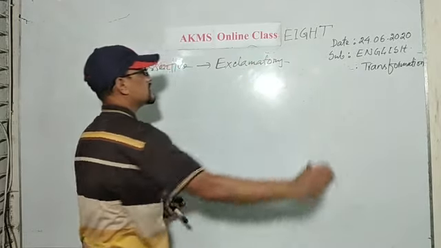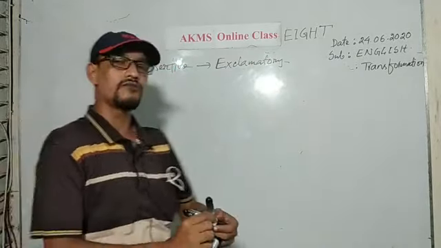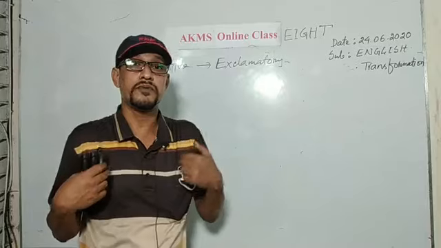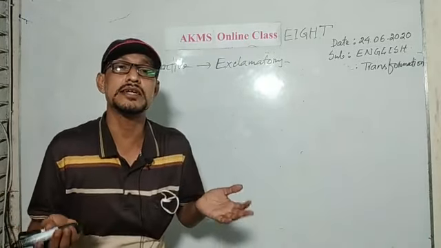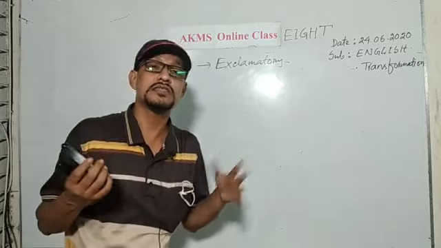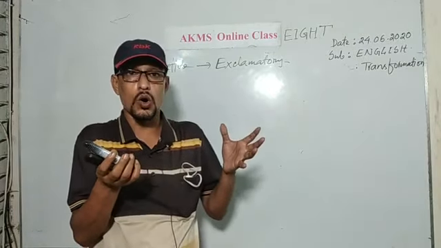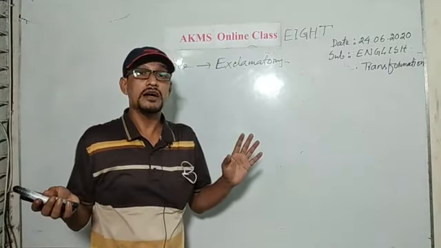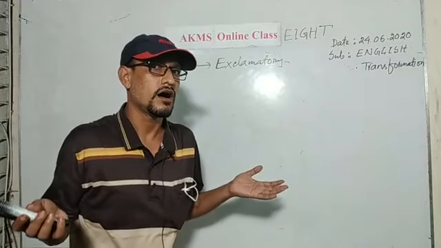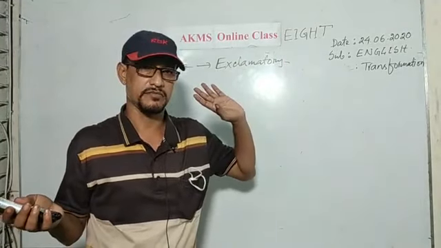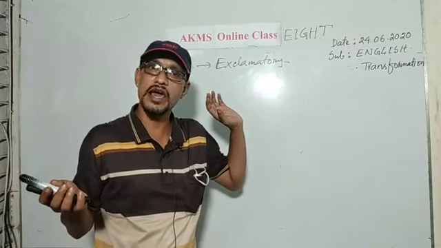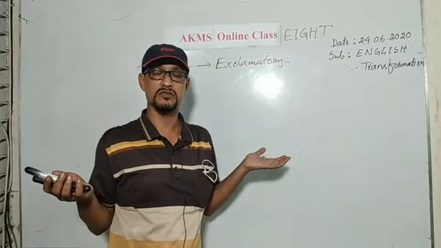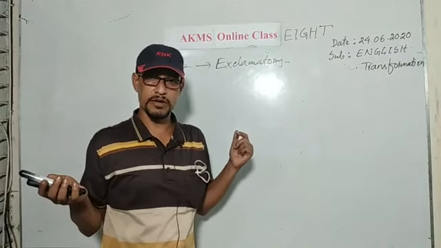Exclamatory. Dears, all of you know the definition of exclamatory sentence. It expresses the sudden feeling, the feeling of joy, sorrow, etc. Such as, I have become wondered by seeing a scenery. After watching a scenery, after observing a scenery, then I can say, wow, what a beautiful scenery it is. It is the exclamatory sentence.